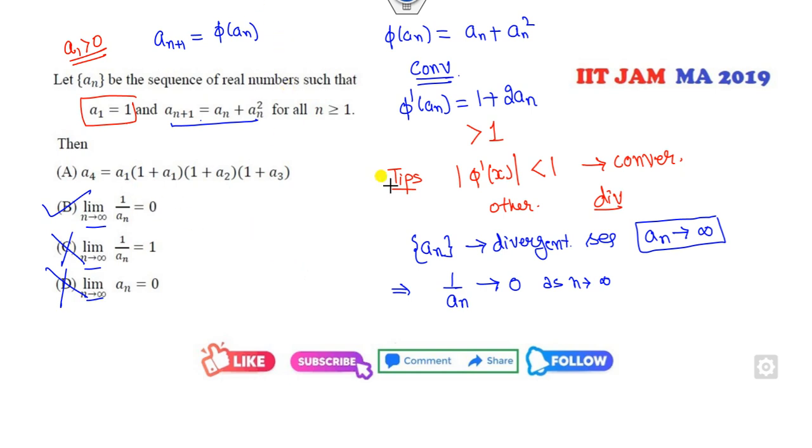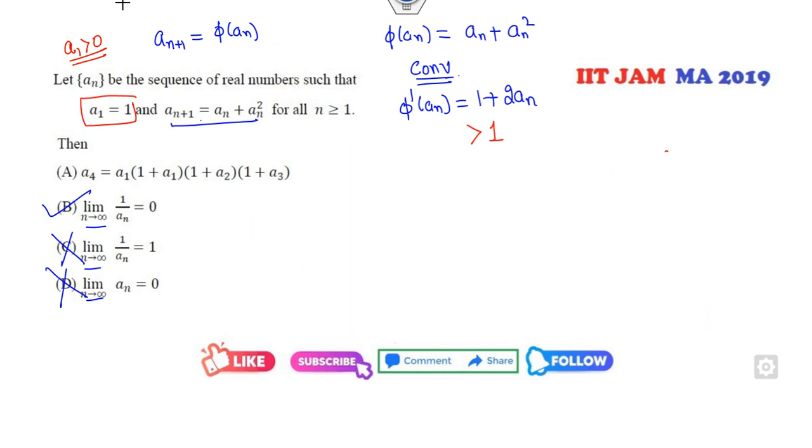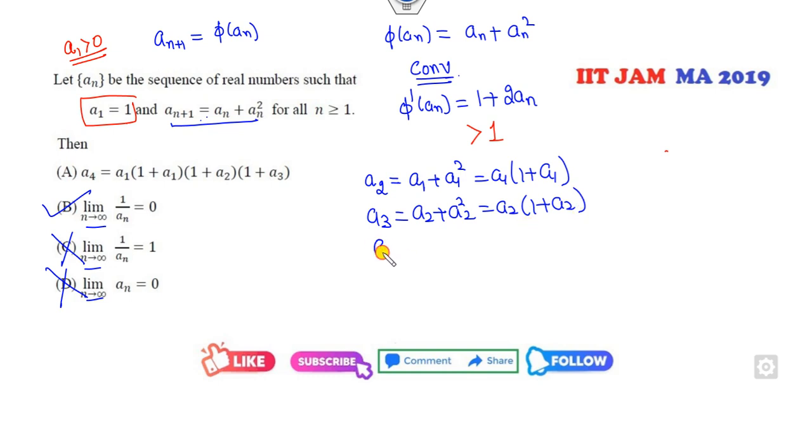Now look at the first option. We need a4. Fine. So firstly a1 is given to you. What is my a2? a2 will be a1 plus a1 square, that means a1 times 1 plus a1. What is my a3? a2 plus a2 square, that is a2 is common, a2 times 1 plus a2. What is a4? a3 plus a3 square. So a3 is common, a3 times 1 plus a3.